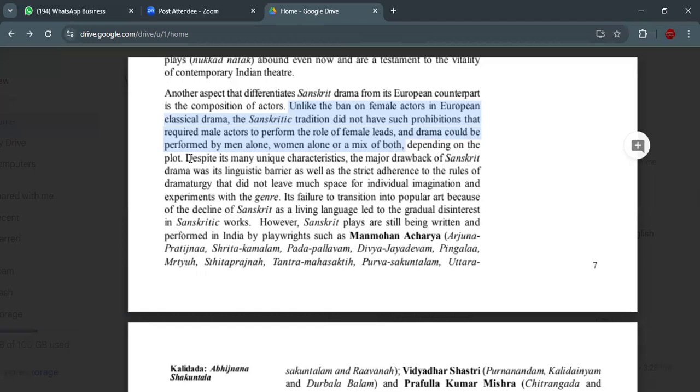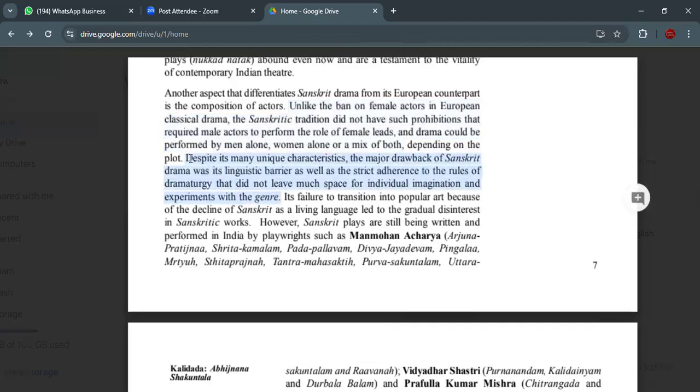In the European tradition, the male has to perform the role of the female, but that is not the case in Sanskrit drama. Despite its many unique characteristics, the major drawback of Sanskrit drama was its linguistic barrier as well as the strict adherence to the rules of dramaturgy that did not leave much space for individual imagination and experiments with the genre. This is again an important thing.